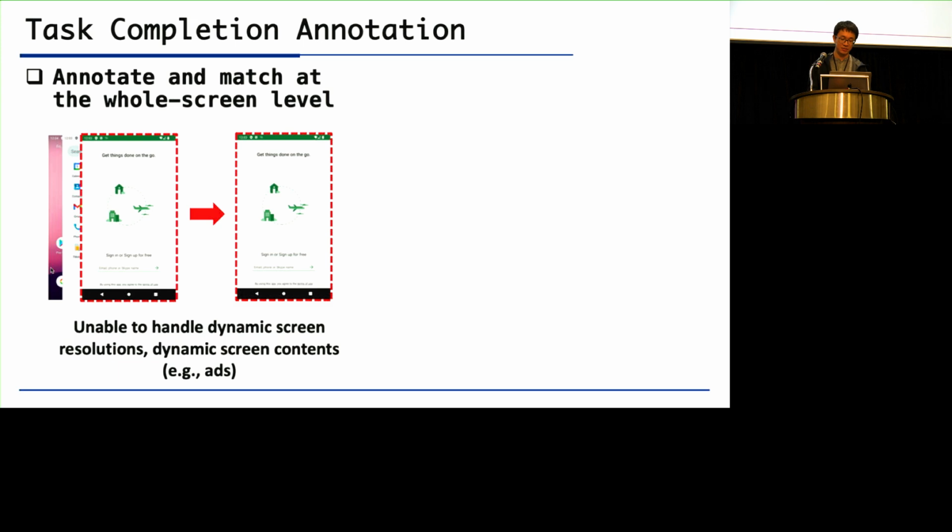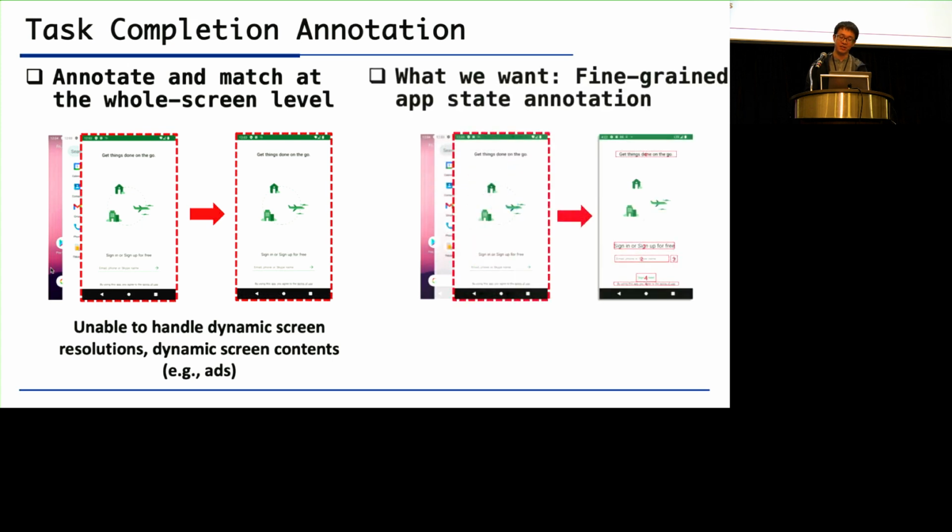Another most straightforward approach is to annotate and match at the whole screen level. But this approach can't handle the dynamic screen resolutions and dynamic screen contents, like advertisements. So can we only annotate those essential UI states while ignoring others?